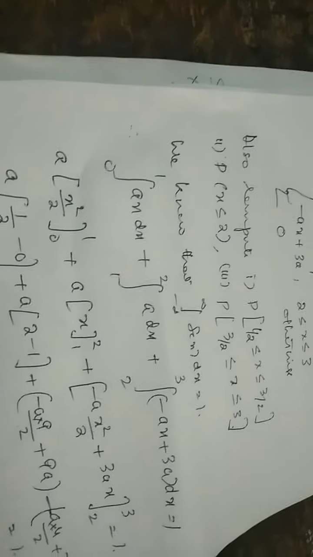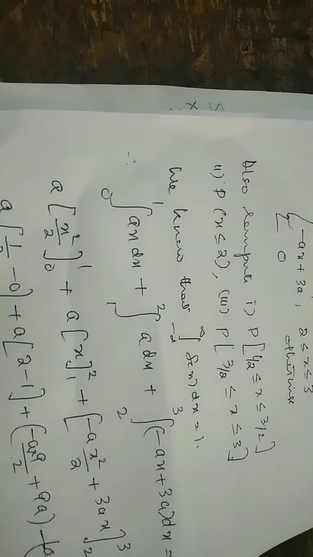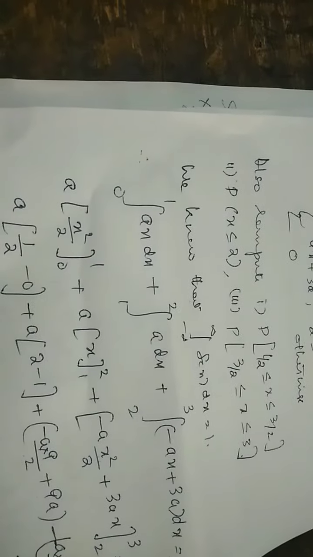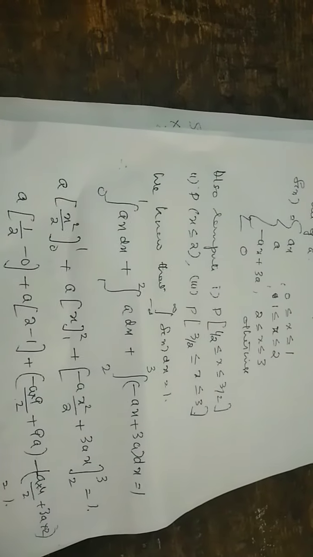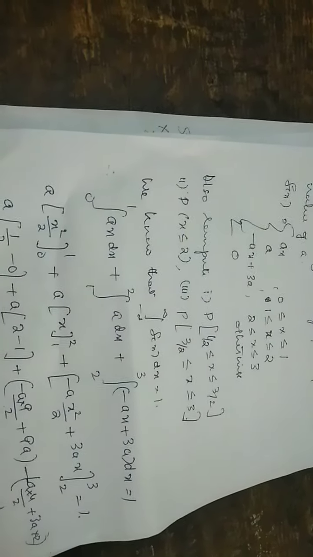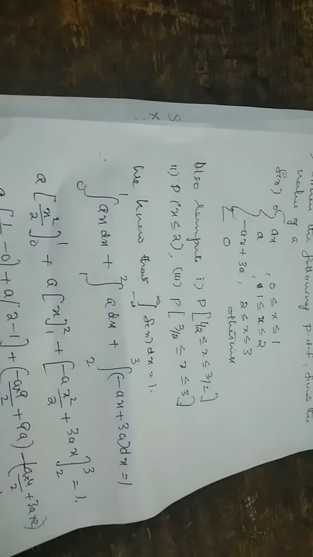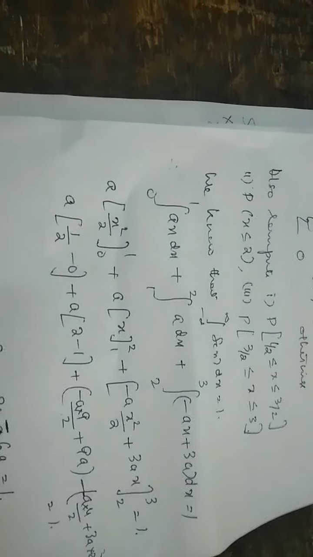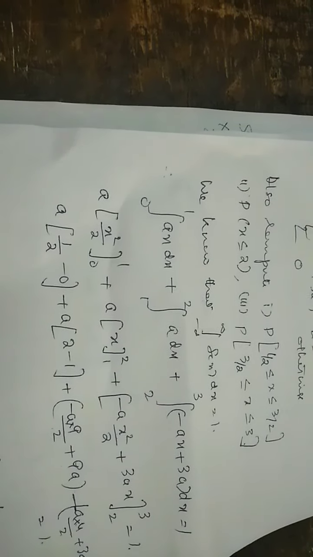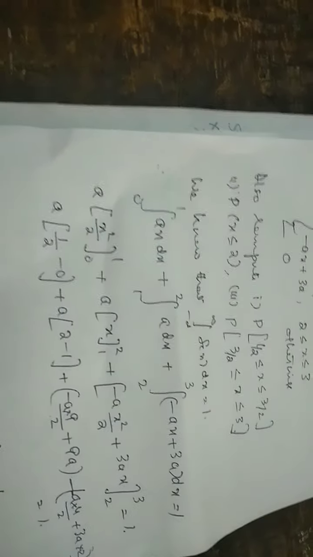In this case, first you take the property of the probability density function. The integral of the probability density function over the range minus infinity to infinity is always 1. That is, integral from minus infinity to infinity of f of x dx equals 1. So now you have to divide the problem, because the problem is defined with one value from 0 to 1, another value from 1 to 2, another value from 2 to 3, like that. So you divide the range minus infinity to infinity.